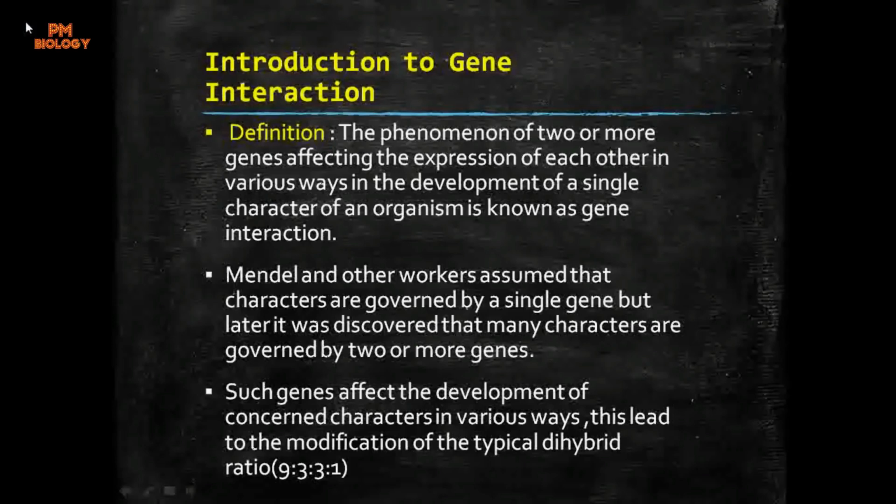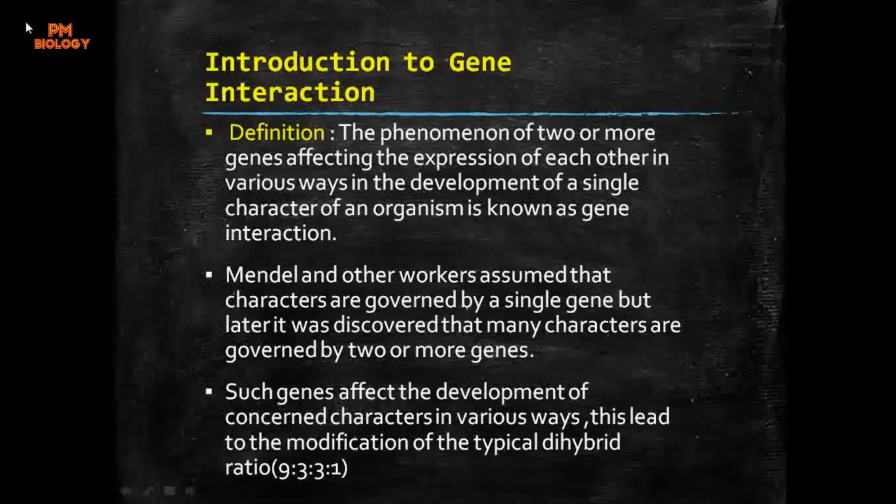Mendel and some other workers also assumed that the characters are governed by a single gene, but later it was discovered that many characters are governed by two or more genes. So he thought that maybe only one gene is responsible for the development of a single character, but later on it was studied and discovered by many scientists that a number of other genes, two or more genes, when they come together, form further differentiation in the characteristics.